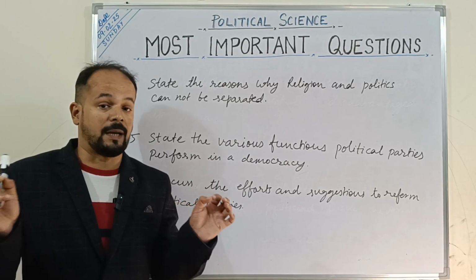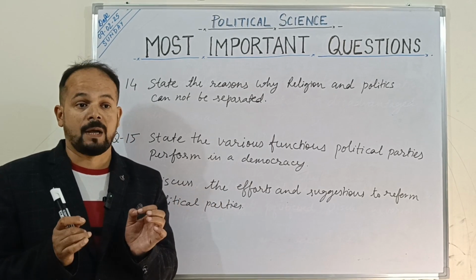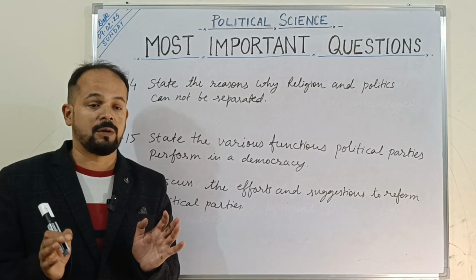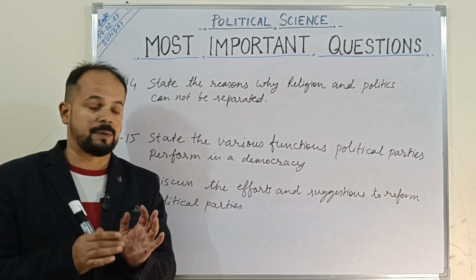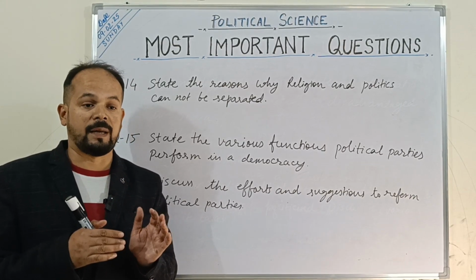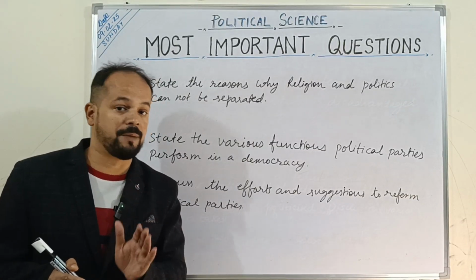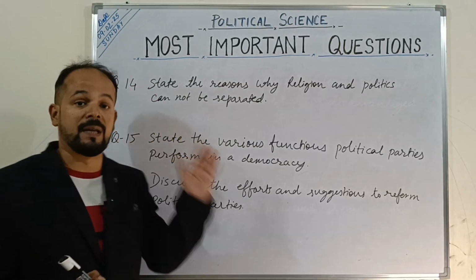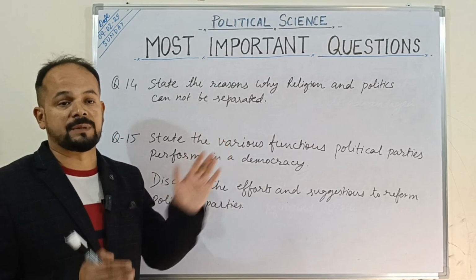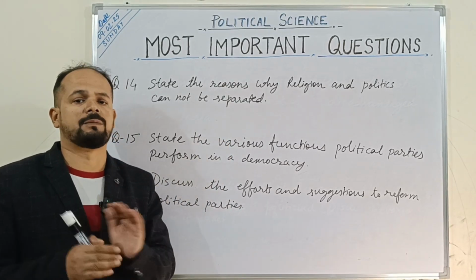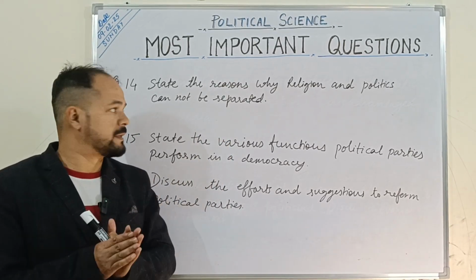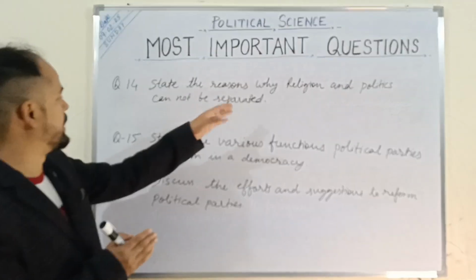Why religion and politics cannot be separated? Because of human rights, that is very important. Sometimes in the name of religious freedom or religious rights, you cannot encroach upon human rights. This is very important. Plus, many family laws in every religious community, we've seen that they are discriminatory against women, right? So because of that reason only, we cannot separate religion from politics.